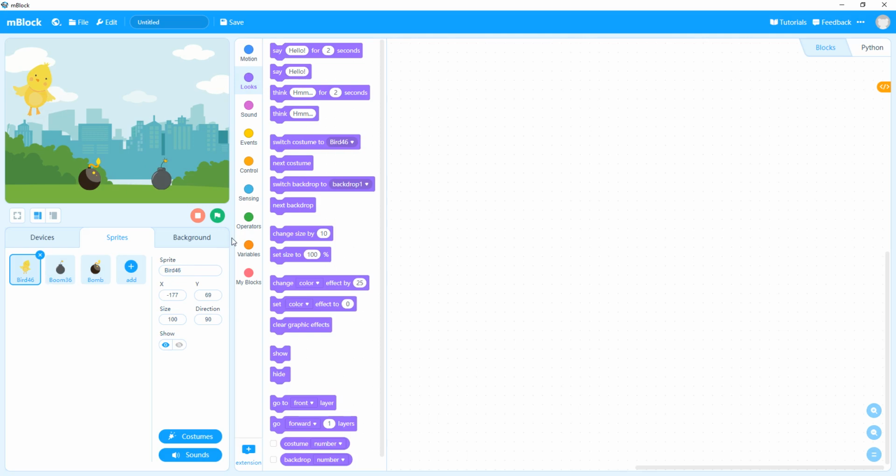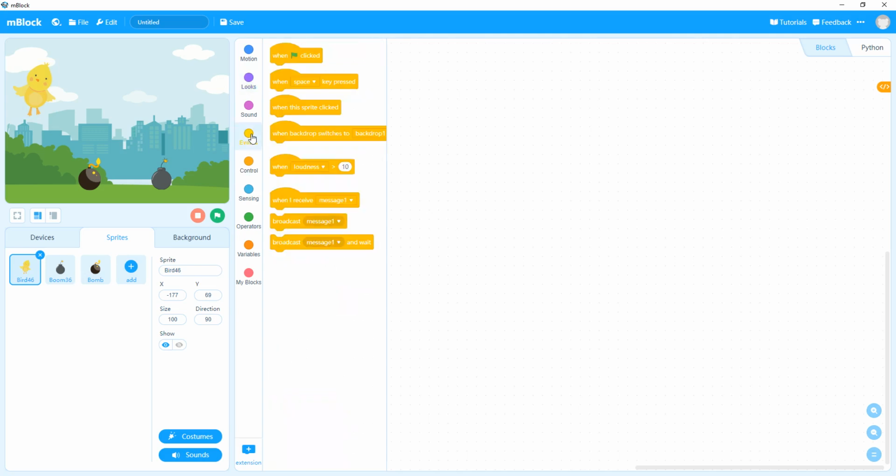Now we have to start our programming. Page number 48, we have to start. We'll do programming on the first sprite. We have to select bird 46 and then we'll go here. As you all know, every program will start with the event and we have to select this one, when green flag is clicked.